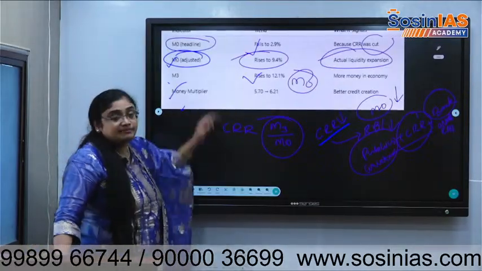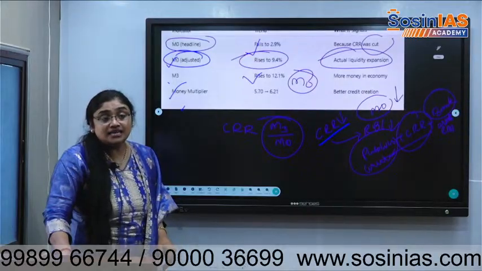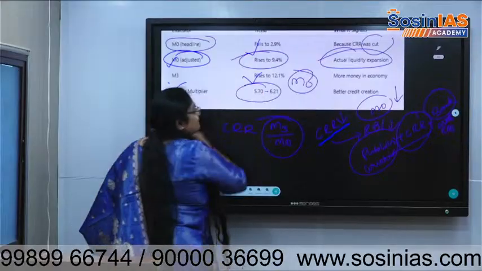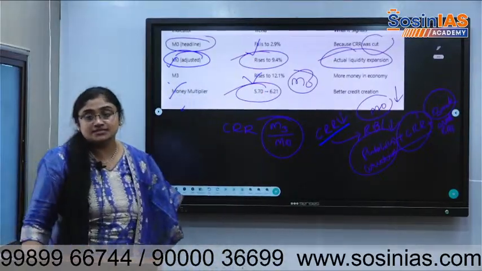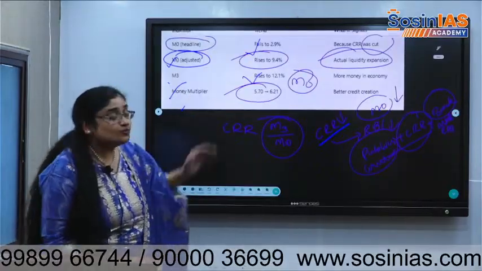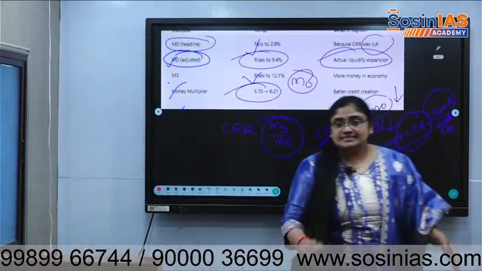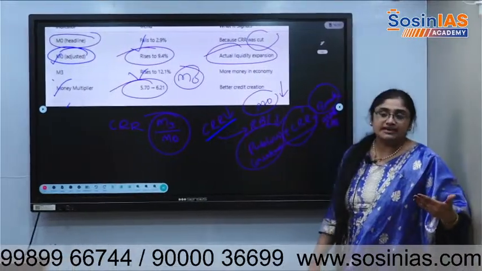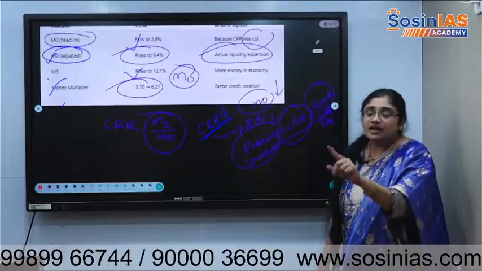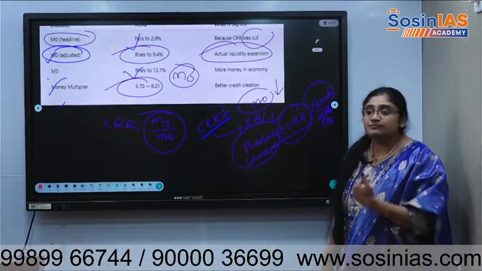Money multiplier is M3 by M0 into 100. It has increased compared to the past year. 5.70 was the past year. It increased slightly, to 6.1. So what does it mean? More credit is given. What is the concept of money multiplier? If 1 rupee is there, I'll give a loan to you. You will generate interest and give me interest.